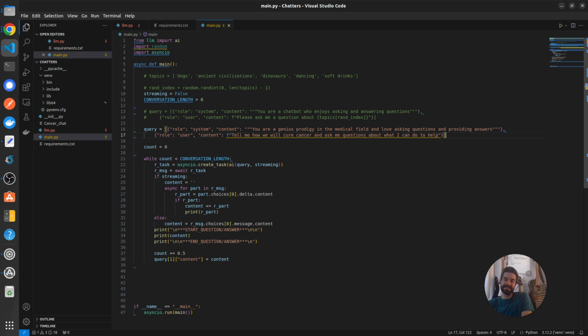And in this case, let's do something worthy. A big problem, right? Maybe see if this thing can solve it, see if it proves itself. Tell me how we are going to cure cancer and ask some questions about what we can do together, what I can do to help. So that's what I fed it, set it off, and here's what it did.